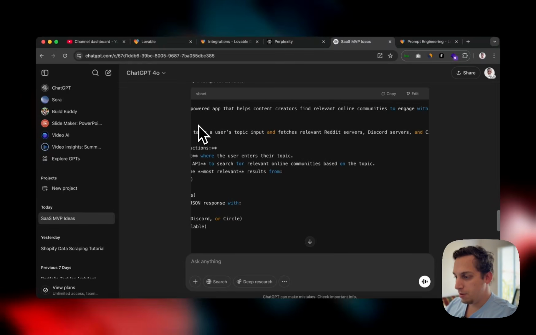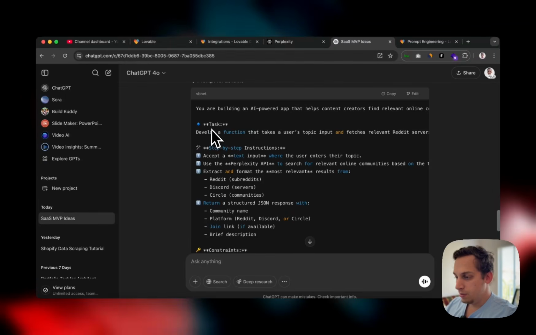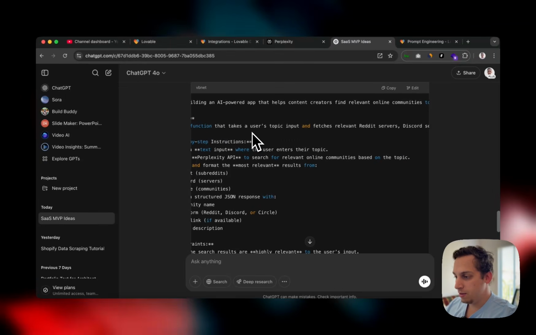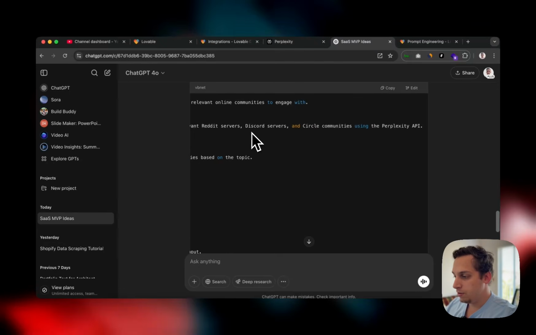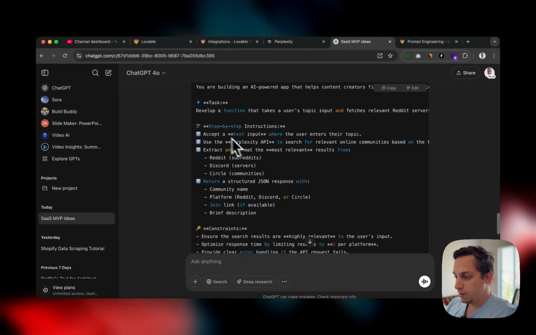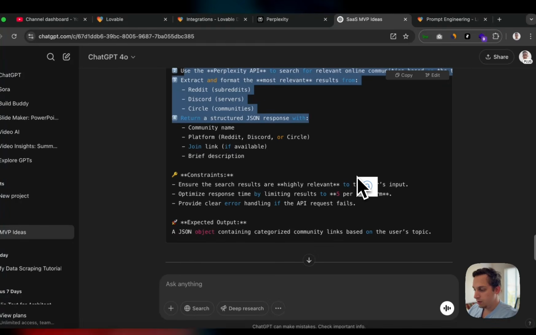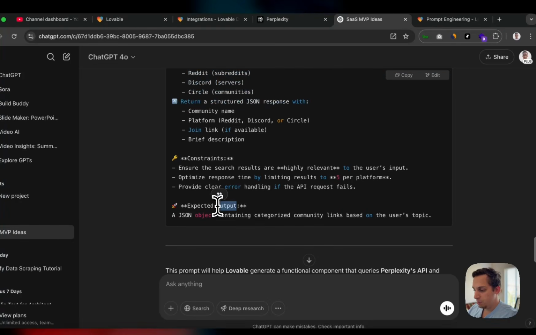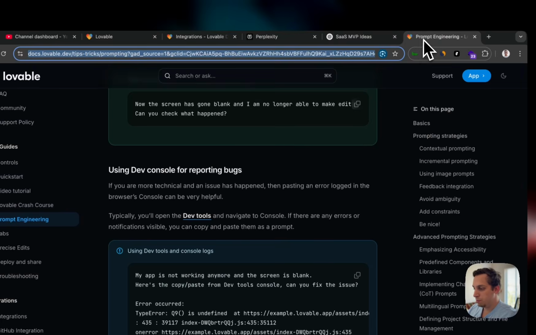Task: develop a function that takes a user's topic input and fetches relevant Reddit servers, Discord servers, and Circle communities using the Perplexity API. Step-by-step instructions: accept a text input, use the Perplexity API. Okay, so let's just do this. Expected output: a JSON object containing category, communities, link. This is really interesting, using ChatGPT to prompt for Lovable.